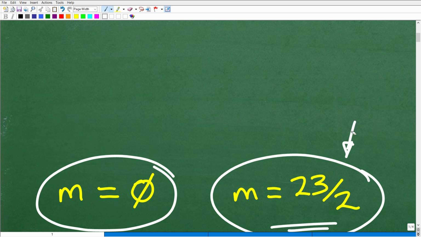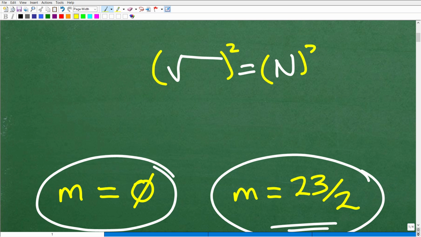Okay, specifically, this is a square root situation. What we want to do is get the square root to one side of the equation and some number on the other side. So we have to clean up the equation such that we have the radical, or the square root, on the left-hand side, and just one number on this side. When we get to that point, we can get rid of the square root by squaring both sides, okay?